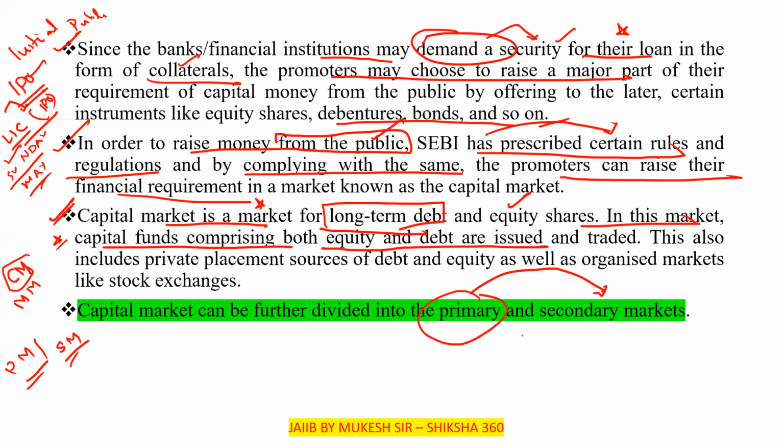When the shares are first issued in the IPO, and after that they are available in the stock exchange, that is known as the secondary market. Just remember this so that every time you are able to remember this definition.